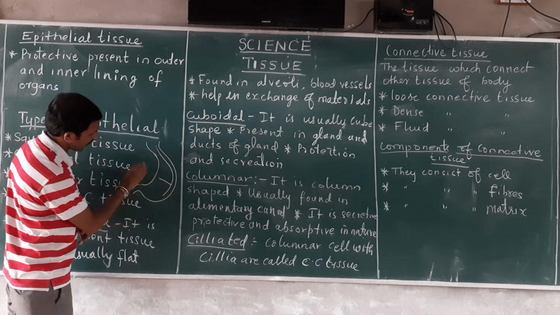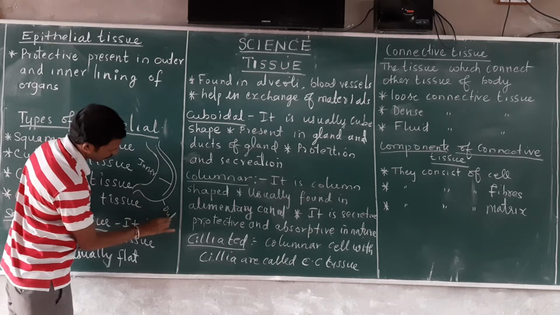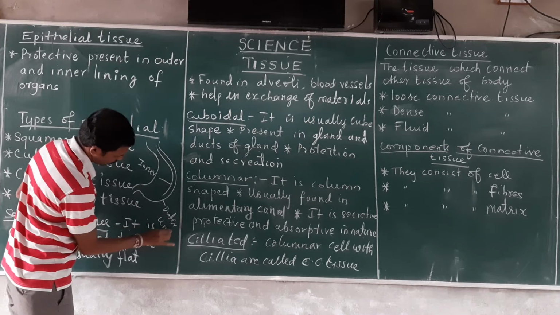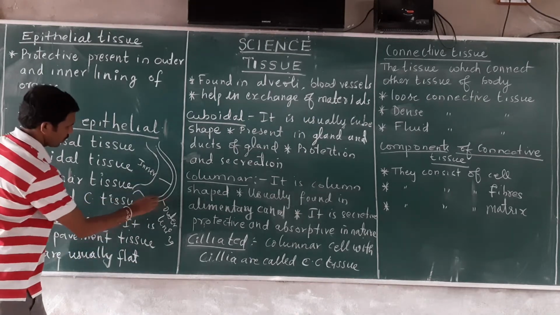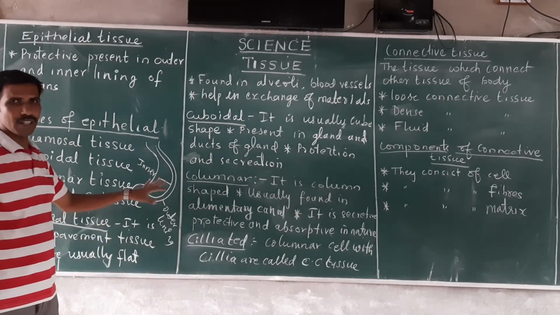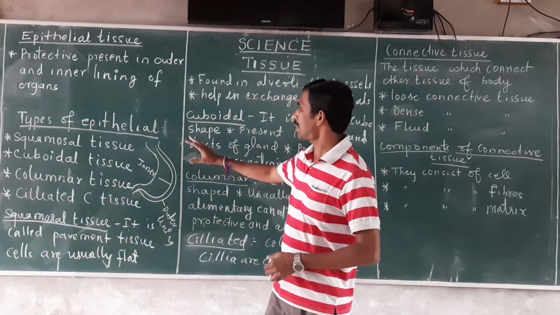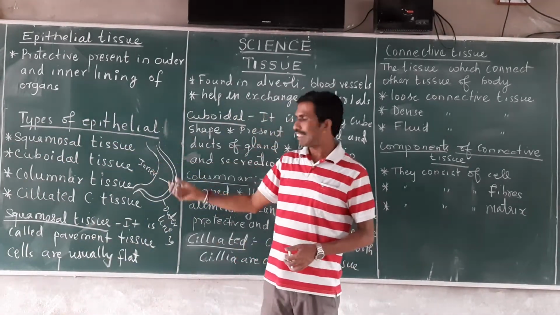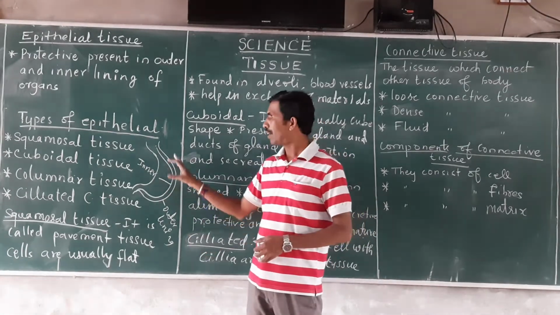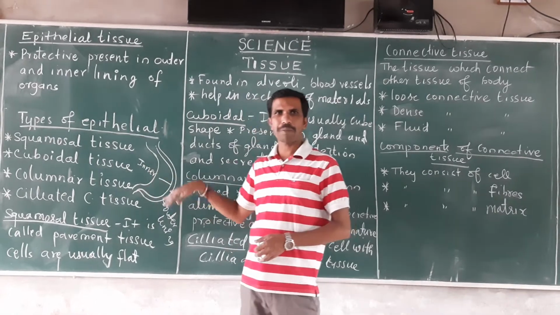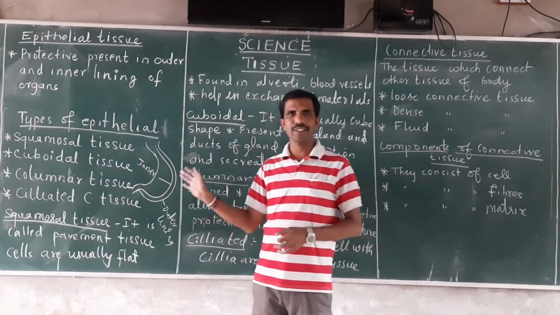This is the inner lining, and this is the outer lining. This tissue will usually be present in both. They are protective in nature, which means they protect the internal cells of the organ where they are present.